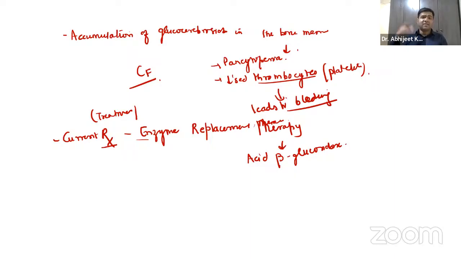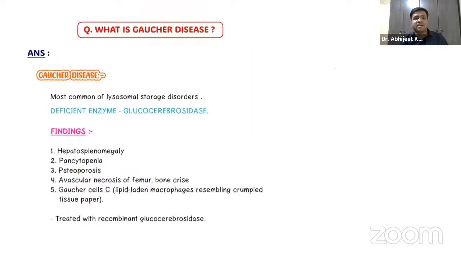We also have substrate reduction therapy, the second mode of treatment over here. The third line of management, since it is causing the change in the bone marrow, goes to bone marrow transplantation. So you just have to remember about this. Let us see what they have given in your Auricle notes. So it is the most common lysosomal storage disorder, enzyme deficient glucocerebrosidase.